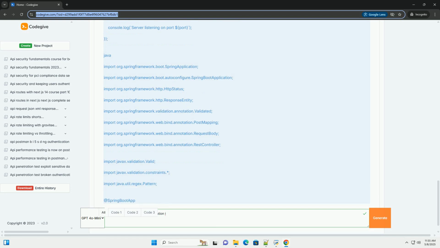Regex: use regular expressions for validating complex data formats like email addresses, phone numbers, or URLs. Be careful to craft regex patterns that are efficient and don't suffer from catastrophic backtracking. Data transformation: in some cases, you may need to transform the data after validation. For example, you might want to convert all input to lowercase or trim whitespace.